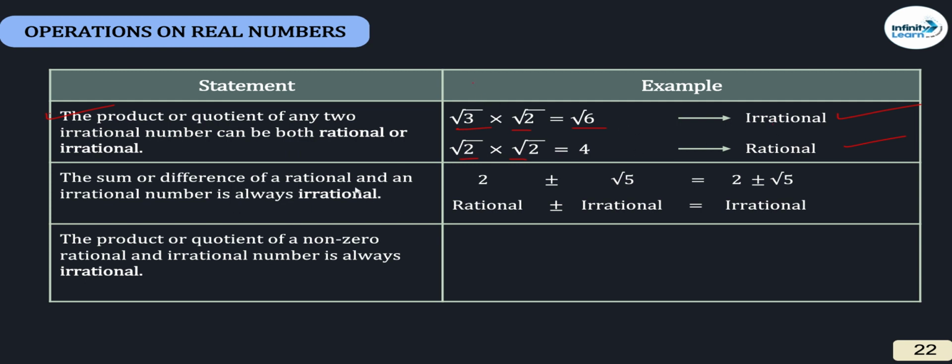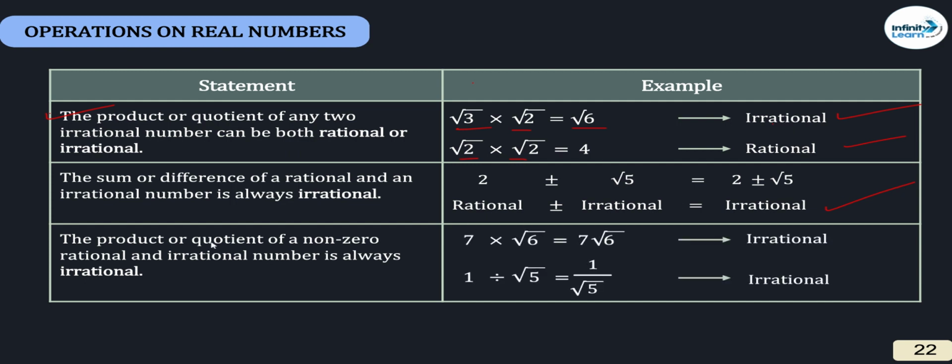The sum or difference of a rational and irrational is always irrational. The sum or difference of a rational and an irrational is always irrational. The product and the quotient of rational and irrational is always irrational. If we multiply a rational and an irrational, we get an irrational. If we divide a rational and an irrational, we always get an irrational. Clear?